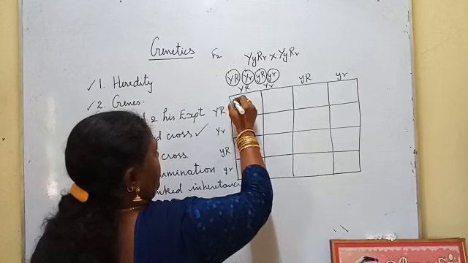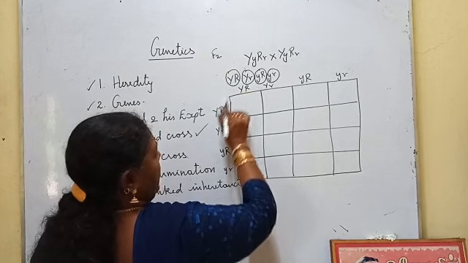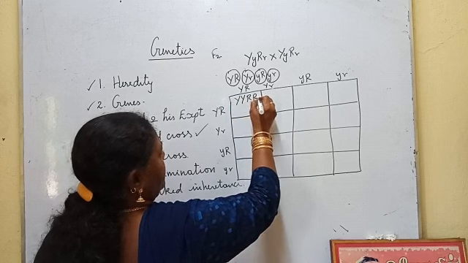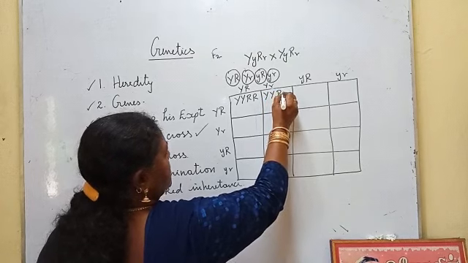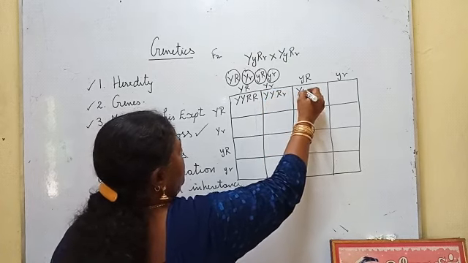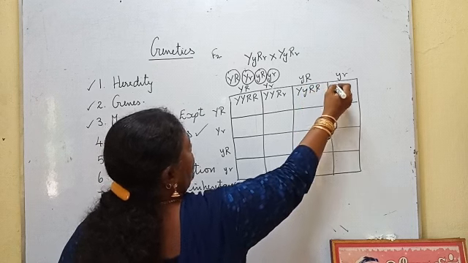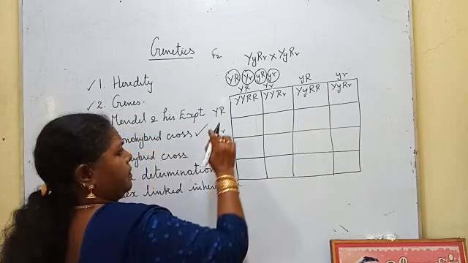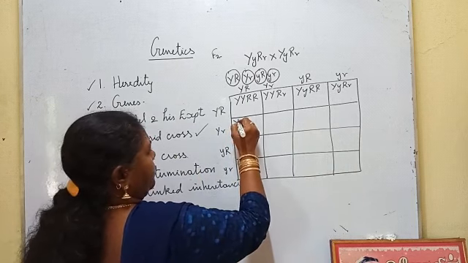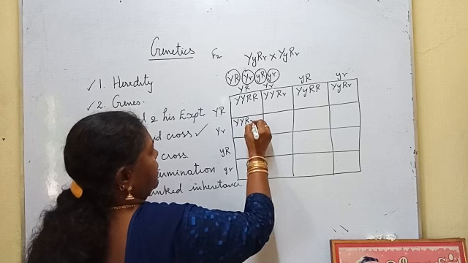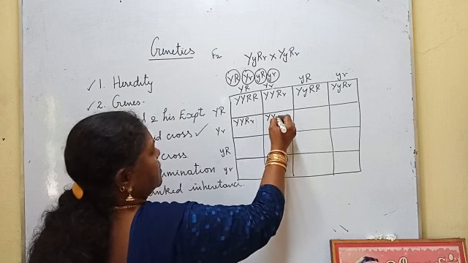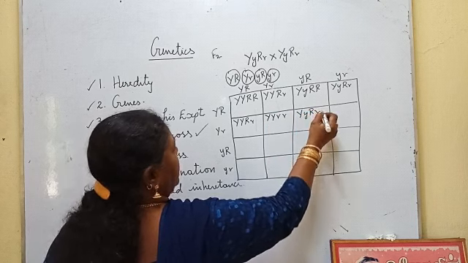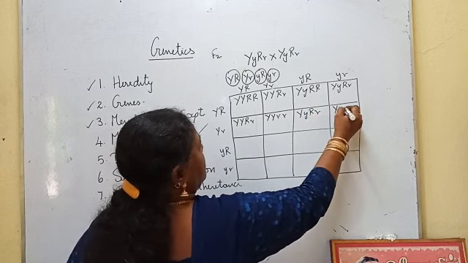Now we are going to see what type of plants are formed. See, like this we have to write. Capital Y, capital Y, capital R, capital R. Capital Y, capital Y, capital R, small r. Capital Y, small y, capital R, capital R. Capital Y, small y, capital R, small r. Then this one and this. Capital Y, capital Y, capital R, small r. Capital Y, capital Y, small r, small r. Capital Y, small y, capital R, small r. Capital Y, small y, small r, small r.